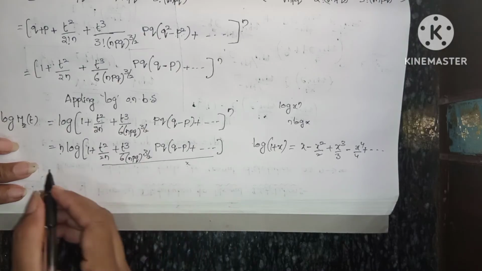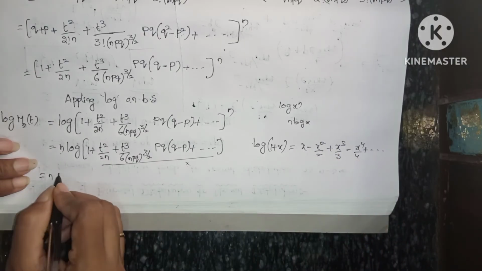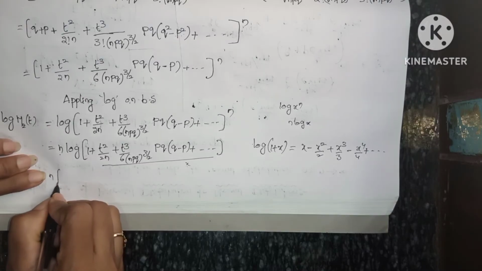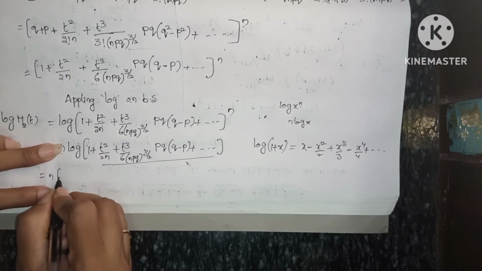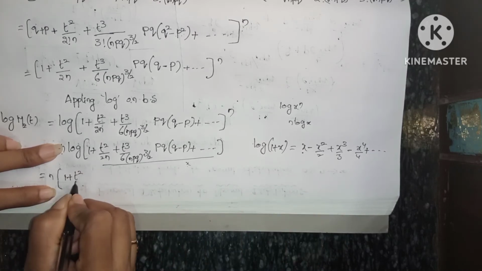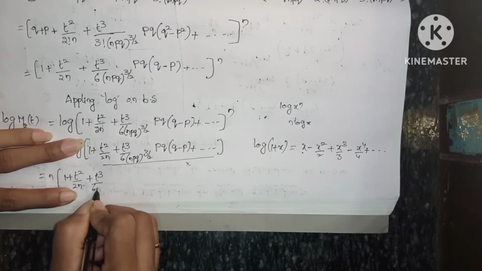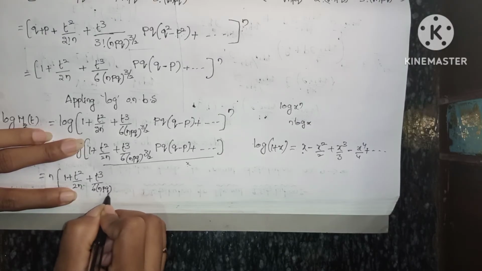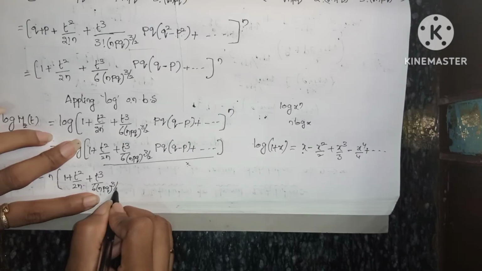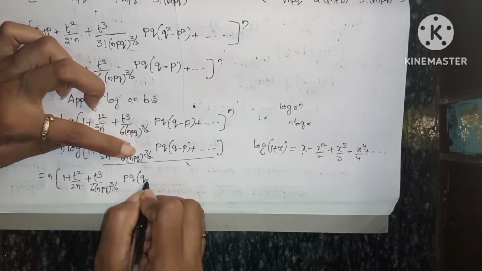So log 1 plus x, now we are going to write in this way. So n log, that means n times x, first x means t square by 2n plus t cube by 6 into npq whole power 3 by 2 pq into q minus p.